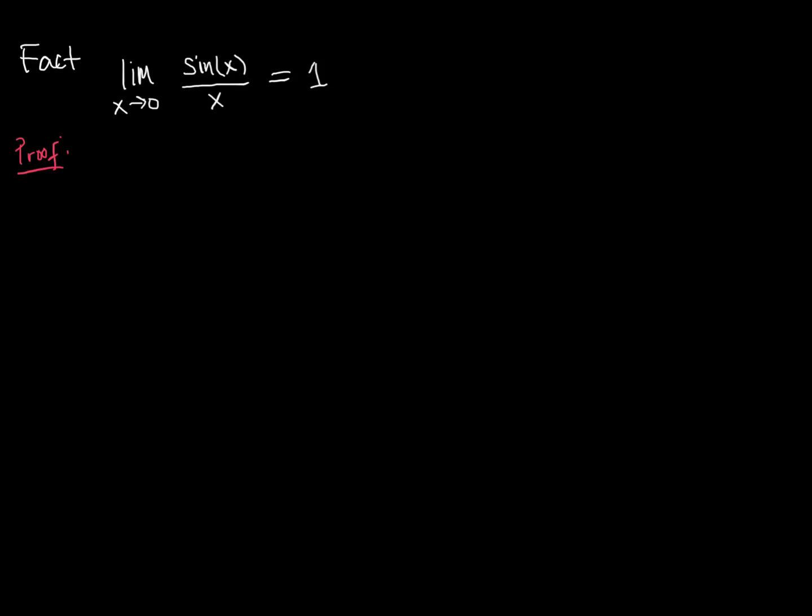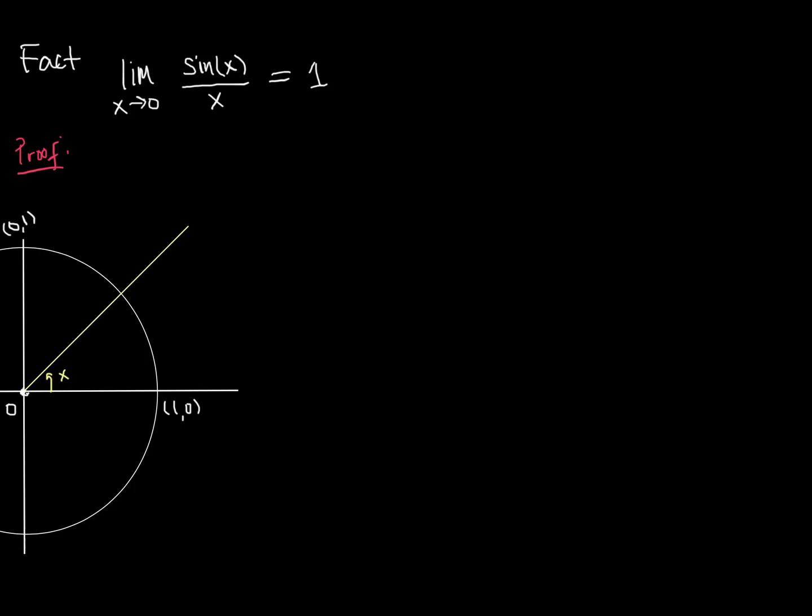It's the y coordinate of points around the unit circle. So it might be a good place to start to take a look at the unit circle and see if we can come up with a couple of other things related to the unit circle that might squeeze the function sine of x over x. So that's what we're going to do. It's time to get your circle drawing device out and sketch a nice unit circle.